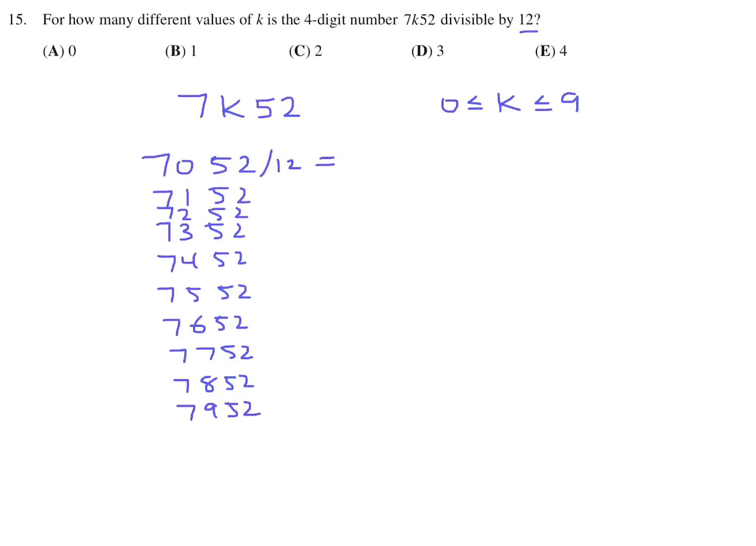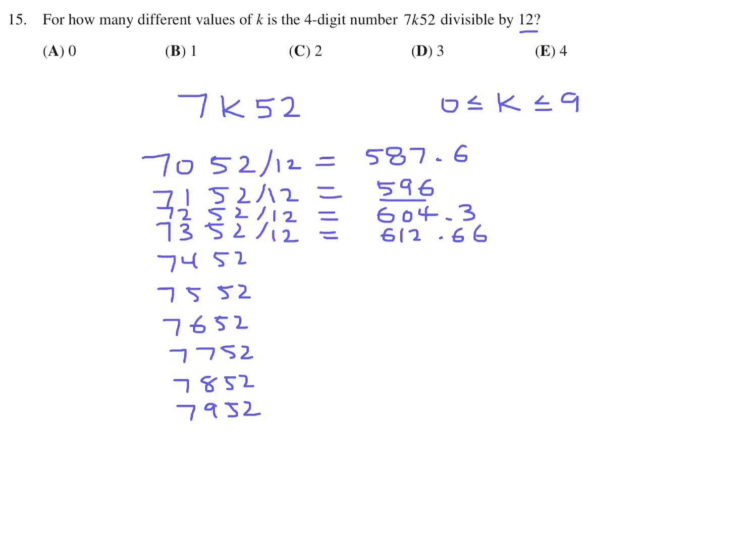Well, this first one doesn't give you a whole number. It's 587.6. The next one divisible by 12 is exactly 596. So this is good, this one. Next one divisible by 12 is 604.33. So that's no good. How about the next one? 7352 divided by 12 is 612.66. 7452 divisible by 12, yes or no? It's 621, exactly. So yes.